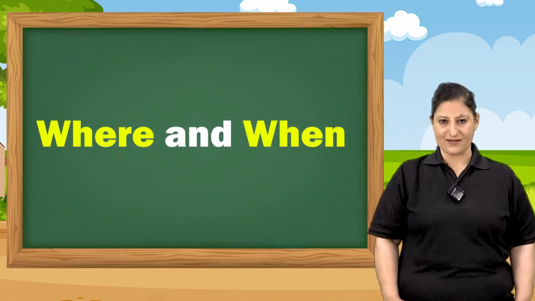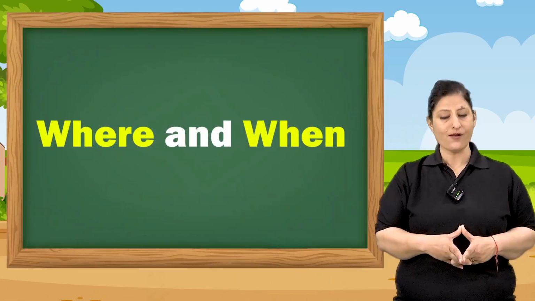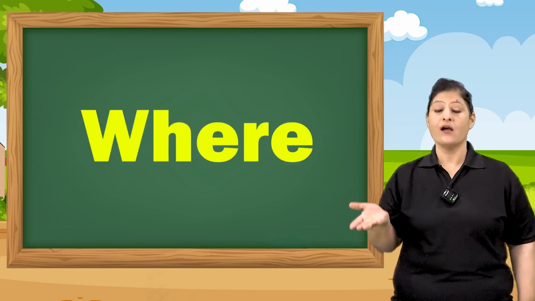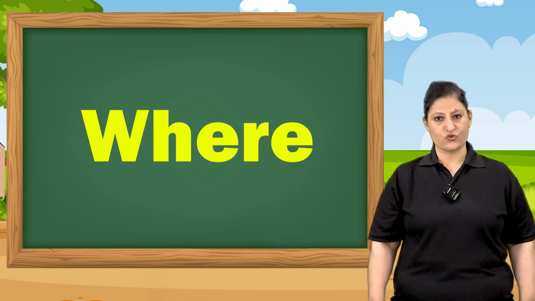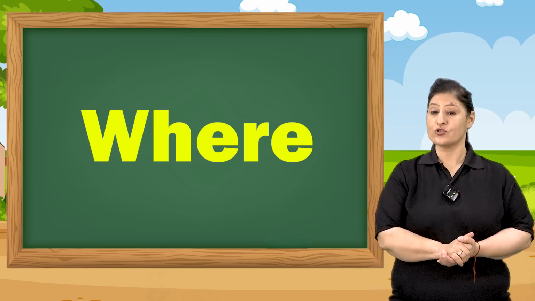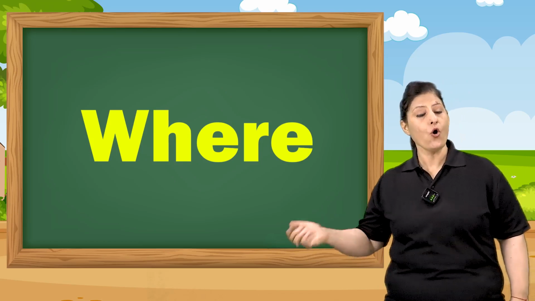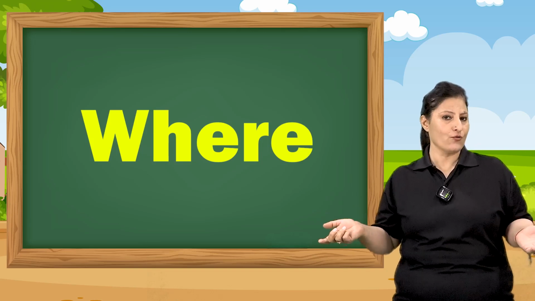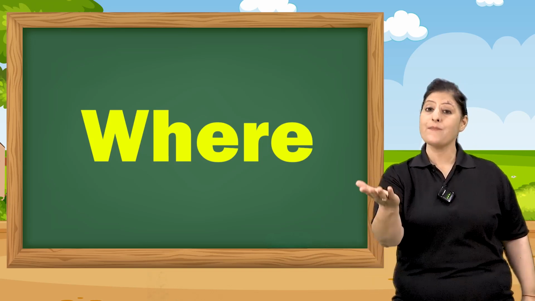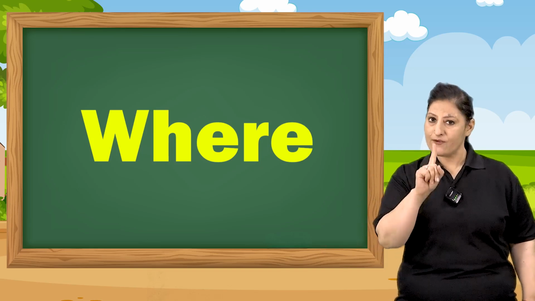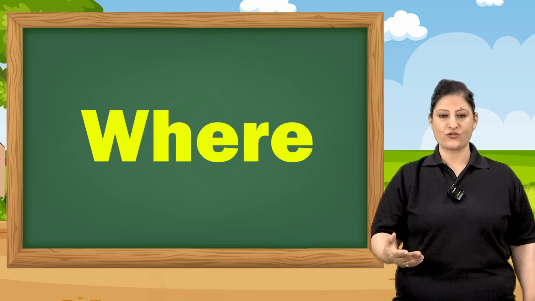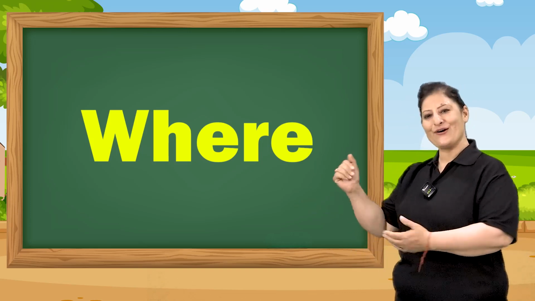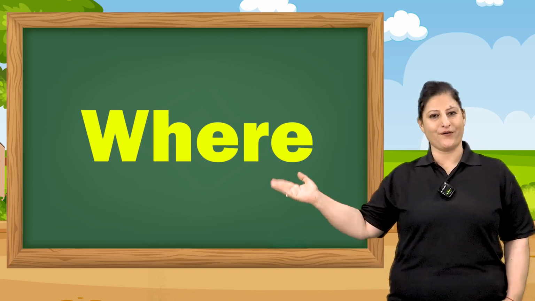In the previous class, we have learned about where and when. Where का मतलब होता है कहाँ. Where is used to ask a question about a place or to know about a place. Like, where are you going? आप कहाँ जा रहे हो? Where are you coming from? आप कहाँ से आ रहे हो? So whenever you have to ask a question about a place, always use the word where.